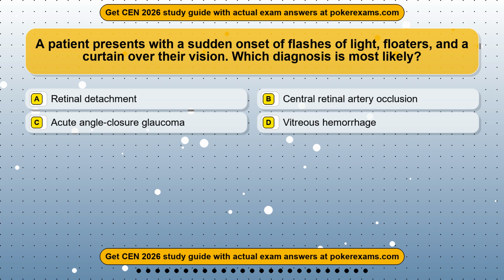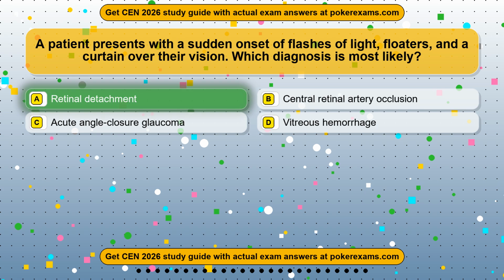Question 14. A patient presents with a sudden onset of flashes of light, floaters, and a curtain over their vision. Which diagnosis is most likely? Option A, retinal detachment. Option B, central retinal artery occlusion. Option C, acute angle closure glaucoma. Option D, vitreous hemorrhage. The correct answer is option A.